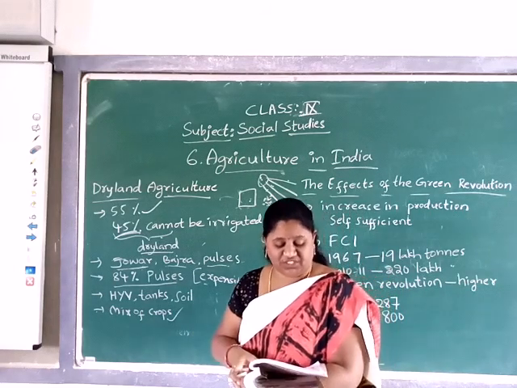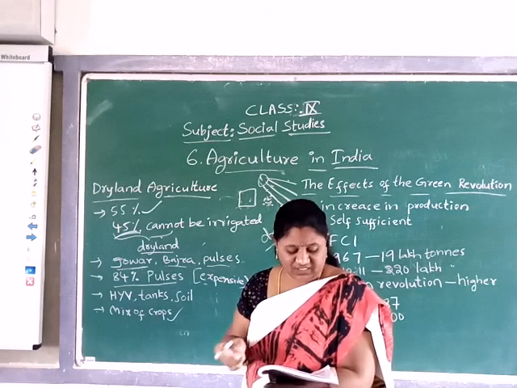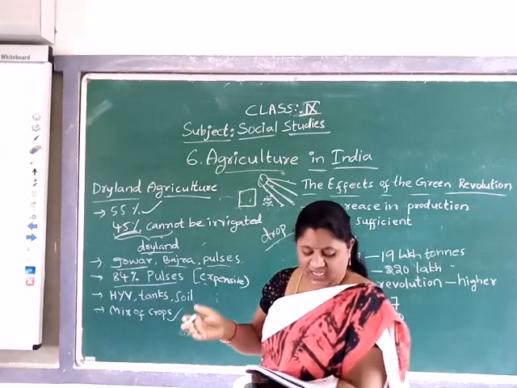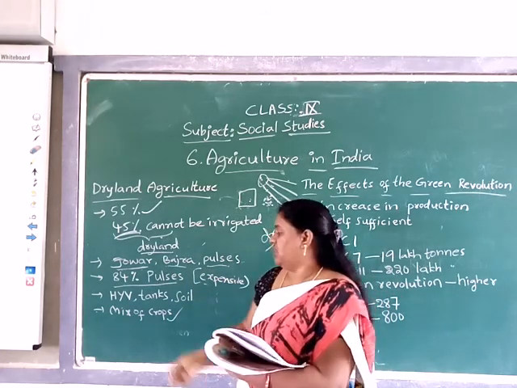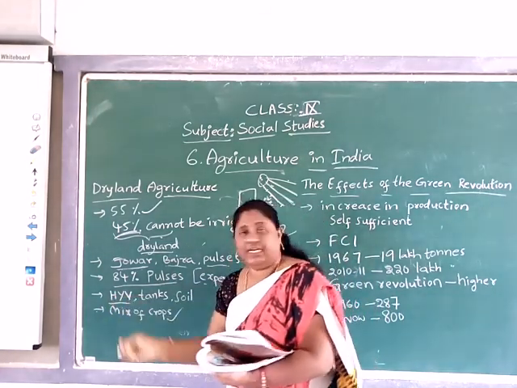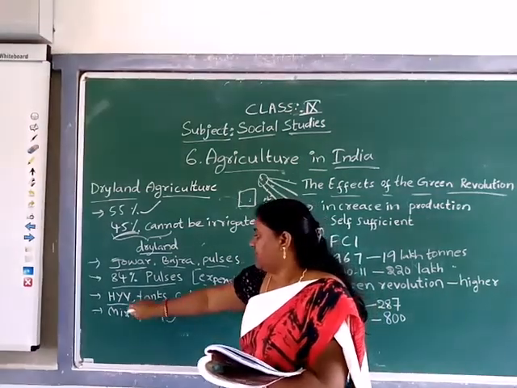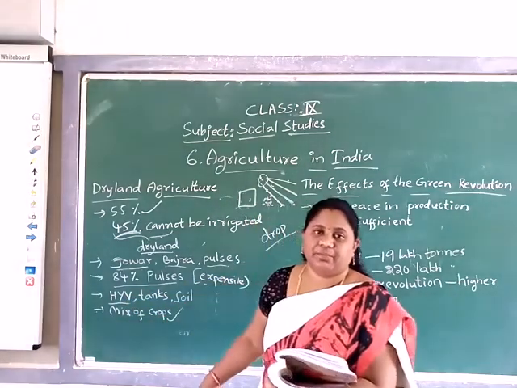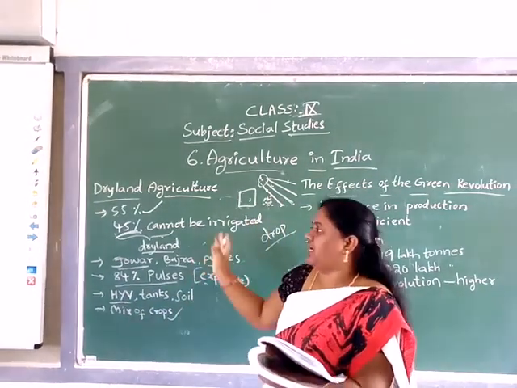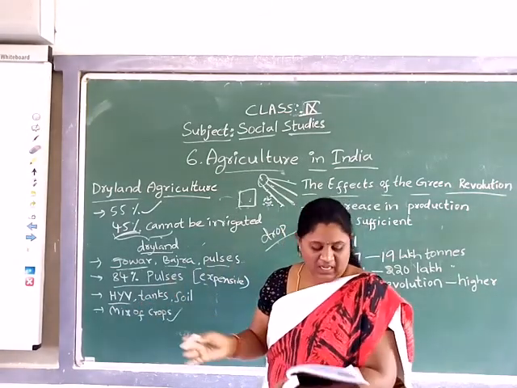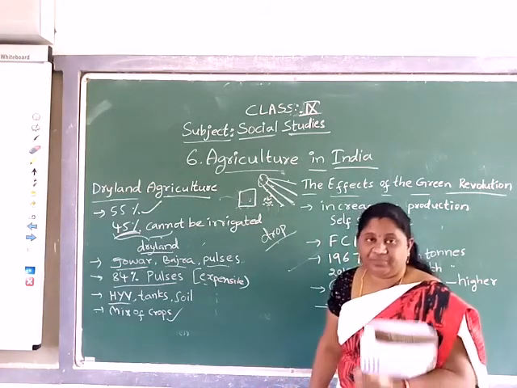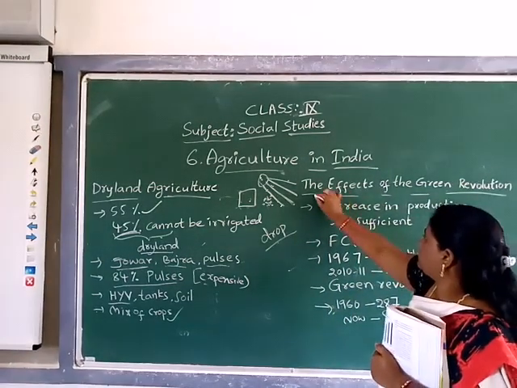And they need loans to purchase inputs and support prices for these crops. Farming of HYVs has now been adopted in dryland regions also. Yes, farming of HYVs, high yielding variety seeds. By using that, even in dryland the farmer can get a high yield. Understood? And next, the effects of the green revolution.